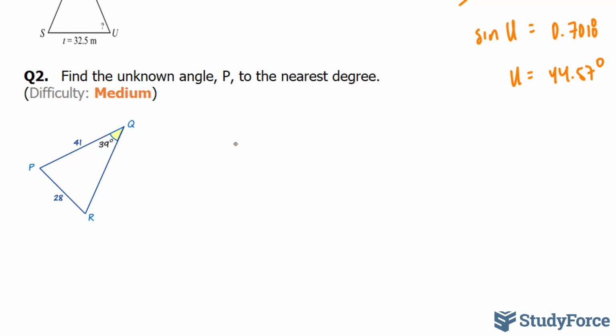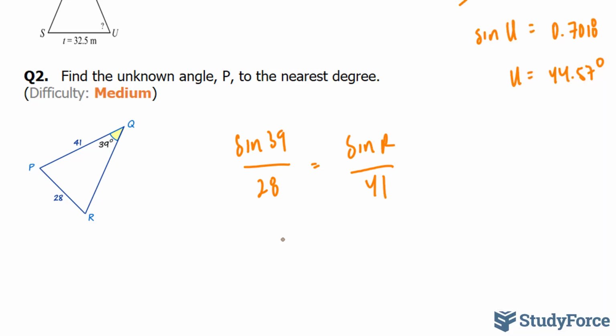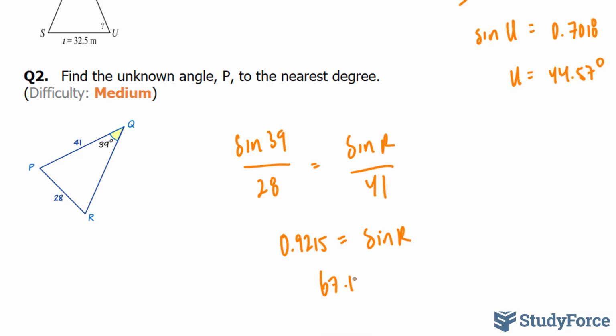Let's write down this ratio: sine 39 degrees over 28, and angle R, sine R, over 41. I'm going to do the same calculation now as I did in question 1. So now that we're acquainted with it, we know what to do. 41 times sine 39 divided by 28. And this should give us the ratio representing angle R, and that's 0.92. I'll take the same advice as I shared earlier, 4 decimal places for a ratio. Now you take sine inverse of the answer, and we get 67.14 degrees,